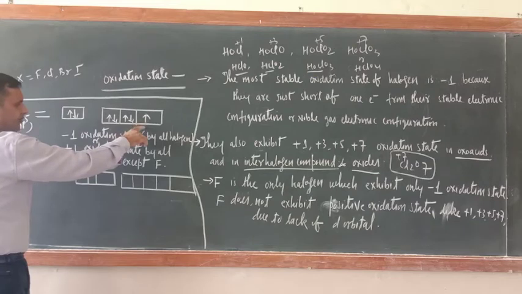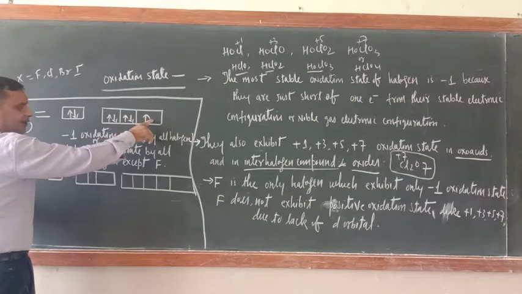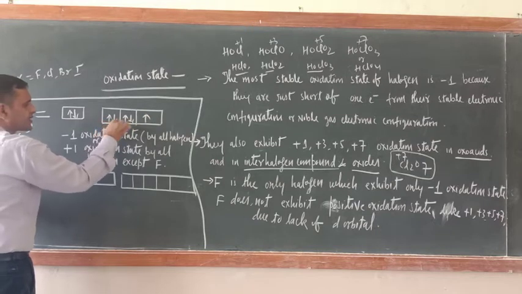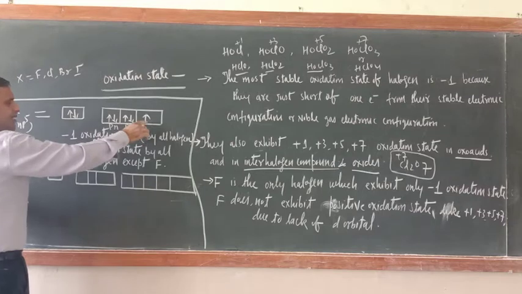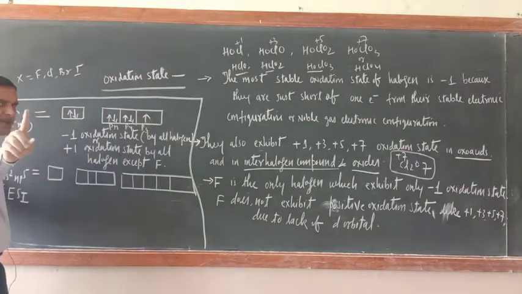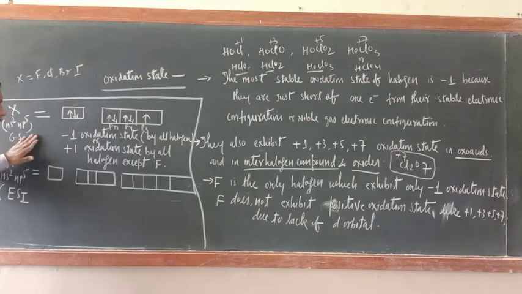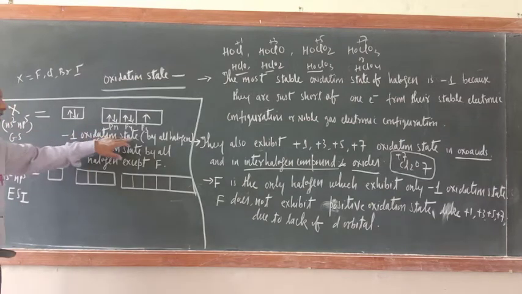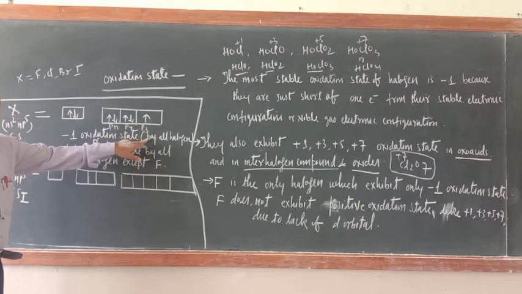Just see, this is px, this is py, this is pz. In the pz orbital, they require one electron. So in the ground state, they will exhibit the -1 oxidation state. So -1 oxidation state is exhibited by all halogens.